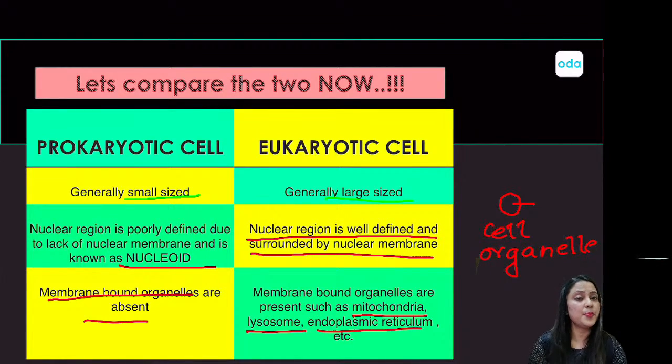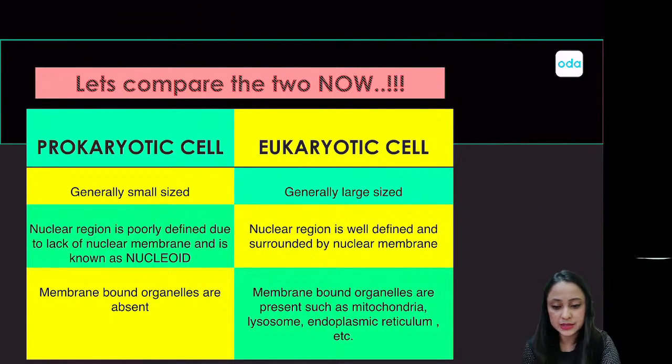The third point is that a prokaryotic cell does not have membrane bound organelles, whereas the eukaryotic cell will have membrane bound organelles like mitochondria, lysosome, endoplasmic reticulum, and so on and so forth. Alright. So I believe the difference between the two types of cell is also very clear to you.